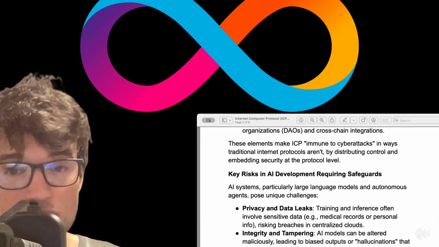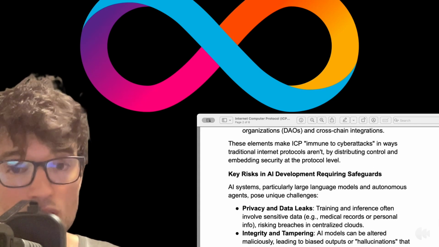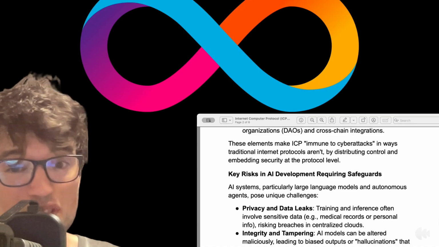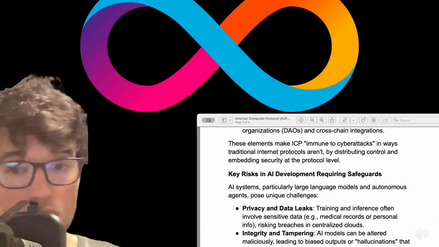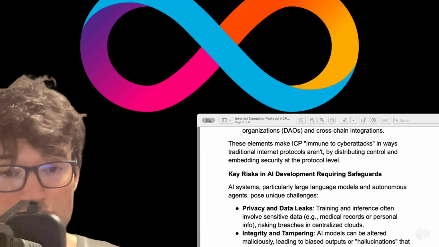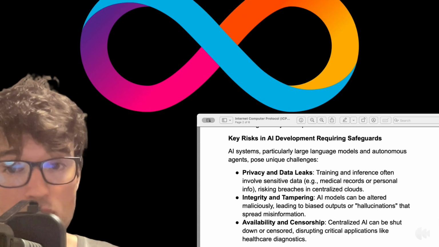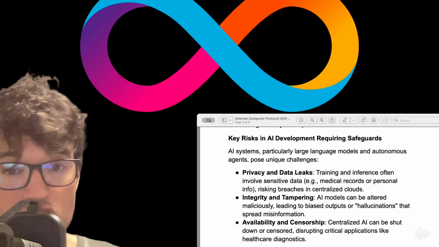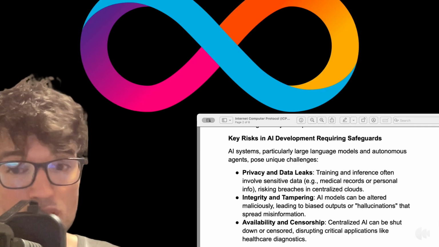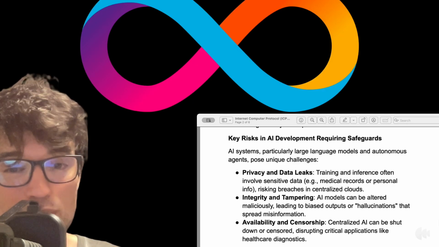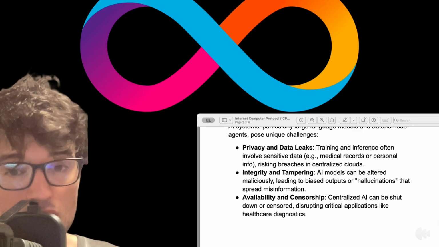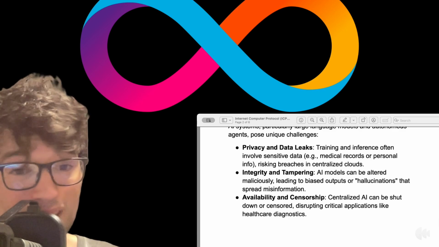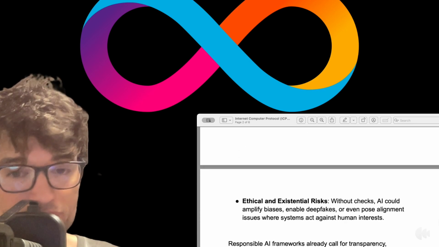Privacy and data leaks. Training and inference often involve sensitive data, for example, medical records, personal info, risking breaches in centralized clouds. Integrity and tampering. AI models can be altered maliciously, leading to biased outputs or hallucinations that spread misinformation. Also, availability and censorship. Centralized AI can be shut down or censored, disrupting critical applications like healthcare diagnostics.